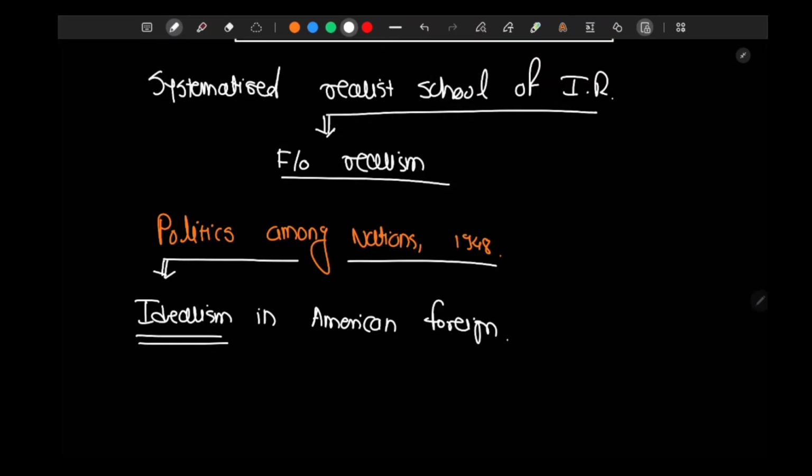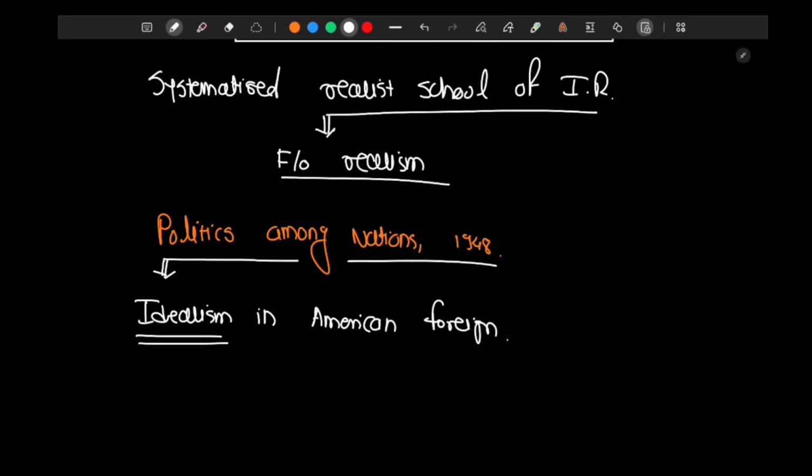He wants to criticize idealism in American foreign policy. He wants to criticize institutionalism in American foreign policy. He wants to criticize the imposition of democracy, freedom of trade, and American foreign policy's view of states as rational negotiators. He wants to criticize all that.